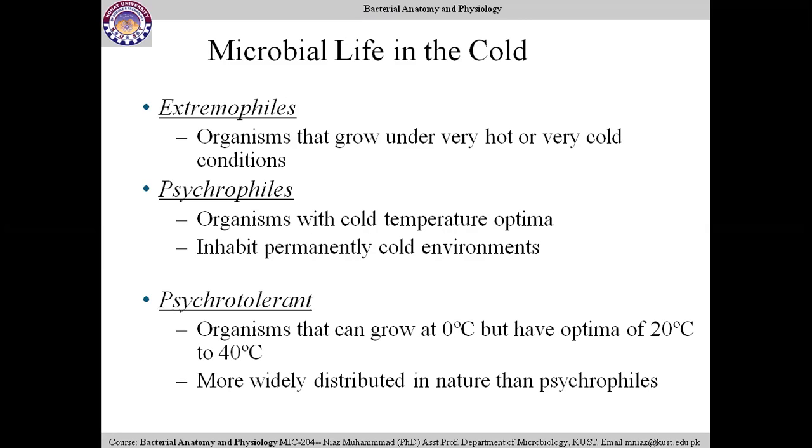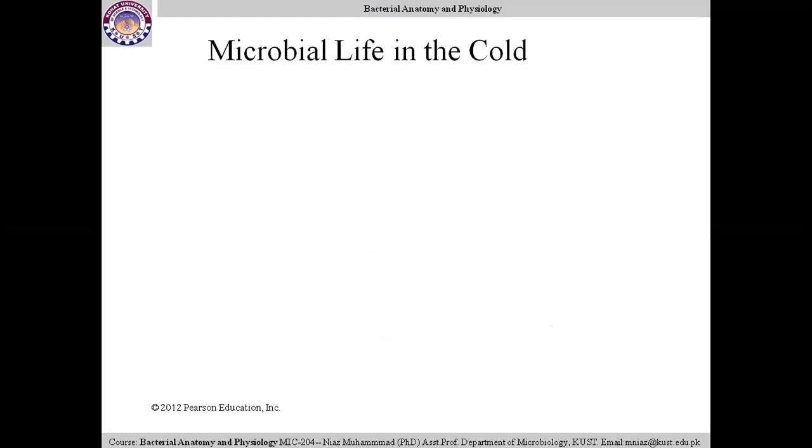They can live only in cold temperature, but psychrotolerant organisms have the ability to grow at a varying range of temperature. They can grow at 0 degrees C, but their optimal temperature is 20 to 40 degrees C. This range of temperature occurs in most of the habitats of this globe. So such microorganisms are widely distributed in nature.